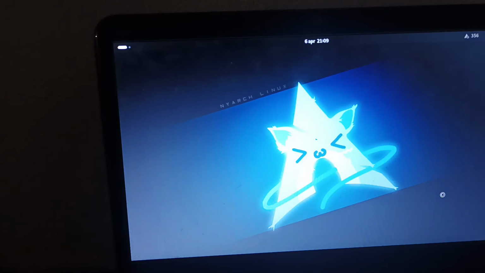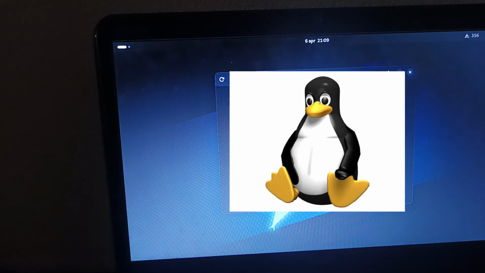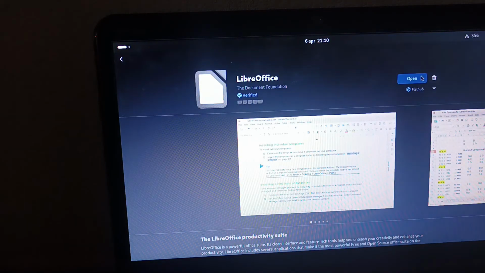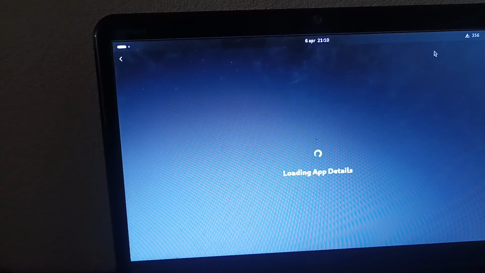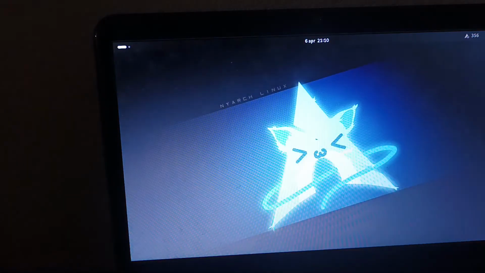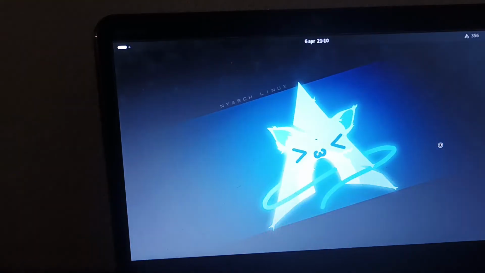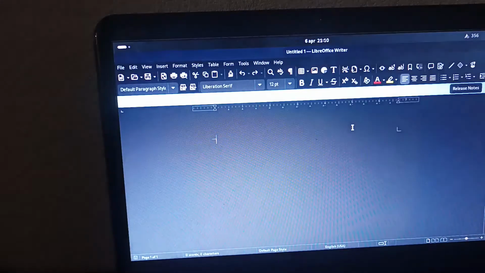I promise if there's something suggestive, I'm just going to censor. Oh my god. Dude. What was that? Oh, I should have expected that from an app literally called Waifu Downloader. But in other words, my LibreOffice has worked. Yeah, I think we can close out of this. Oh yes, I can write my documents on this. What? Okay.